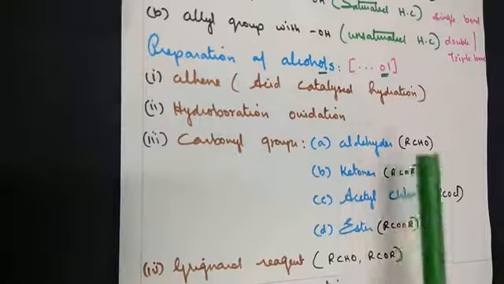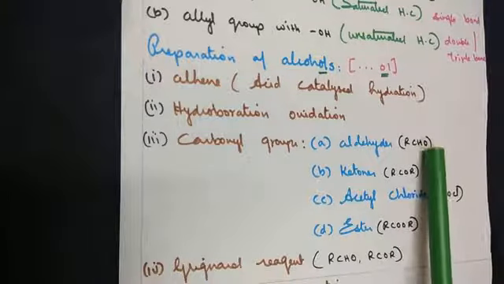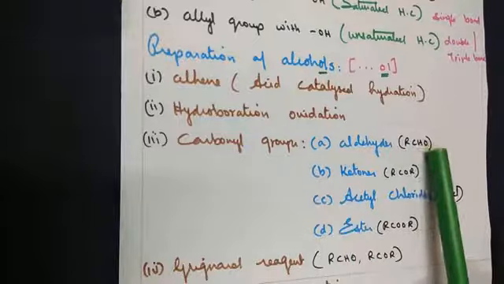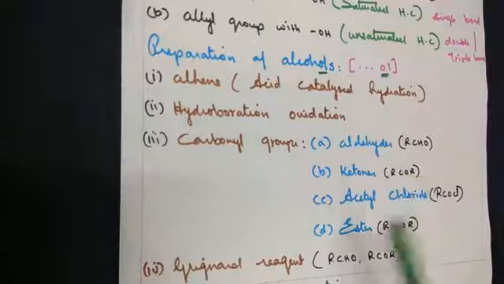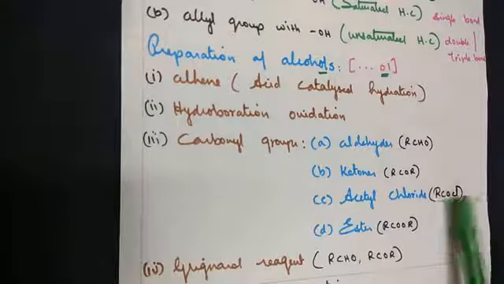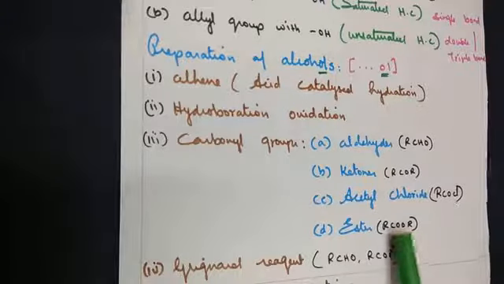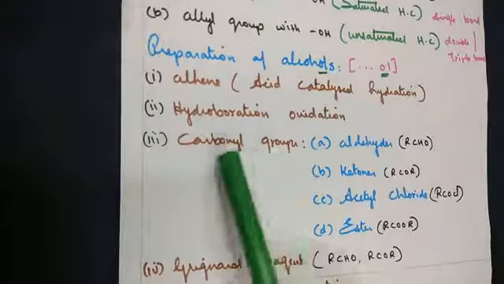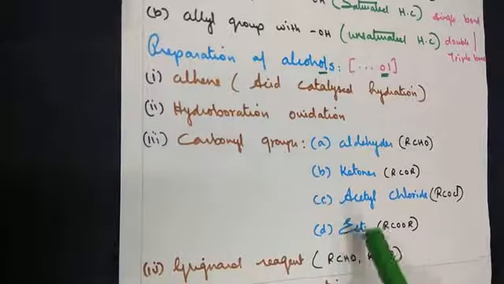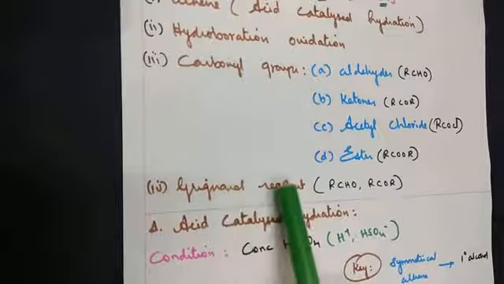Carbonyl group stands for alkyl group with the presence of CO. That's a presence of carbon with a double bond O. So RCHO aldehyde, you can see the presence of CO here. RCOR, presence of CO. RCOCl, presence of CO. Ester, RCOOR. So everywhere presence of carbon with a double bond O. I will show you in detail when we go to the practical questions. So under carbonyl group we have so many categories. From all these types we can prepare alcohol. The last one, using Grignard reagent.